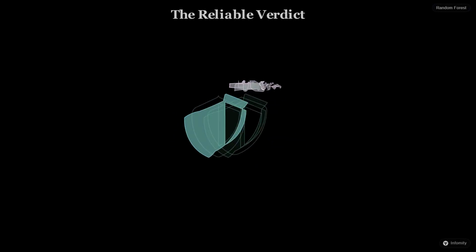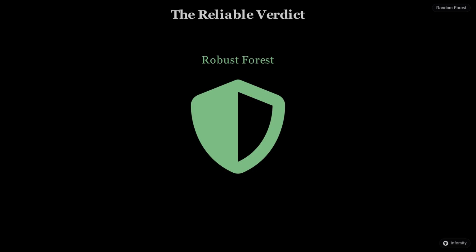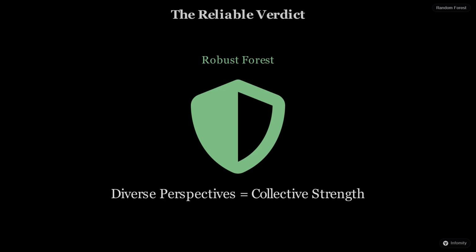From a single, unstable tree to a robust forest of diverse experts, we have seen how collective intelligence transforms machine learning. By giving different judges different perspectives, we create a system that is more than the sum of its parts.